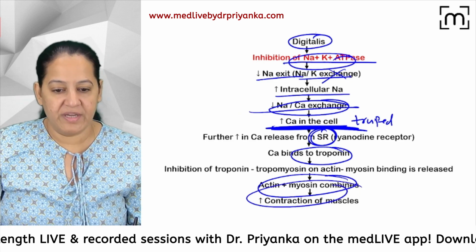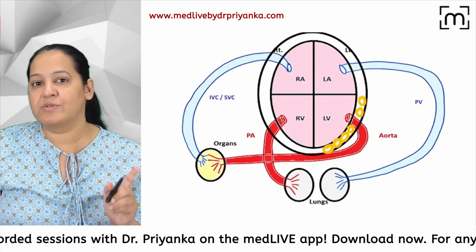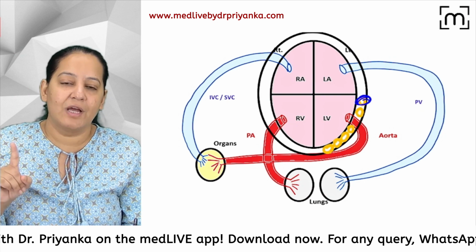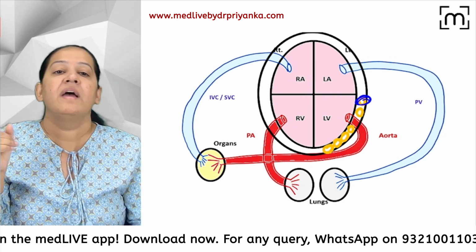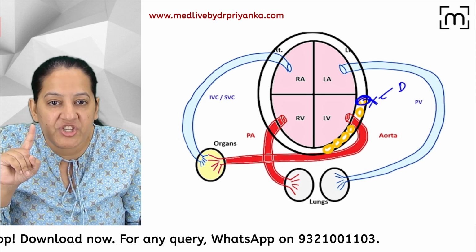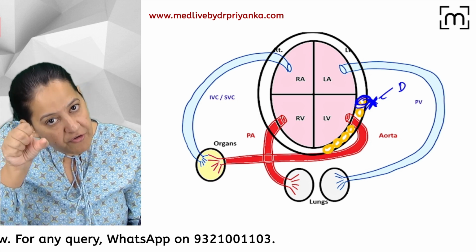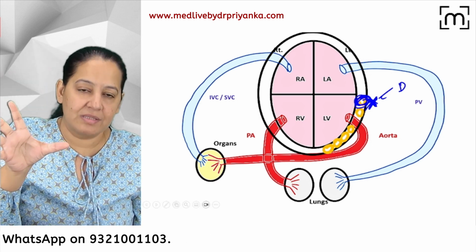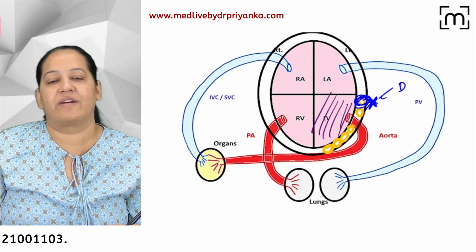Yes, thank you, Shreyash. I hope you got it, but you should be able to draw this in your exam, the diagram also, the flowchart also. I am talking about these yellow cells, how they are doing contraction, how they are doing relaxation. First we have understood normally. And if I give digitalis, it blocks the sodium potassium exchanger on their cell membrane. So they will keep on contracting only. They will not relax, or relax very late. And this is how it is increasing the contractility of the left ventricle.